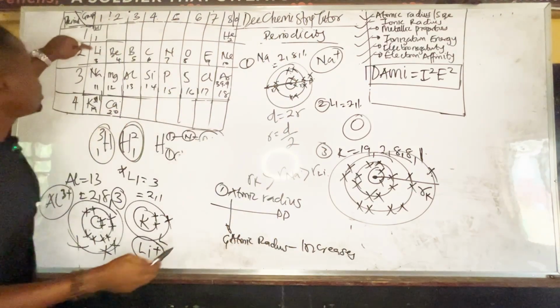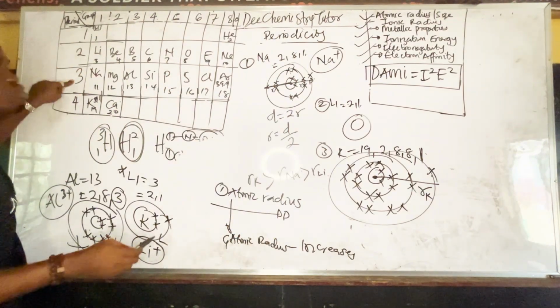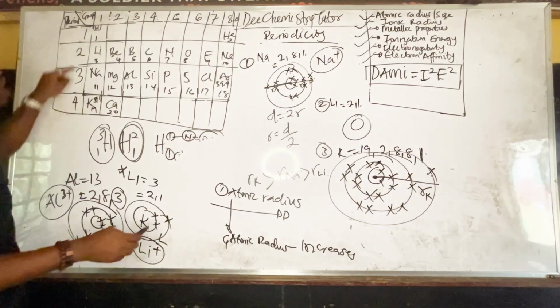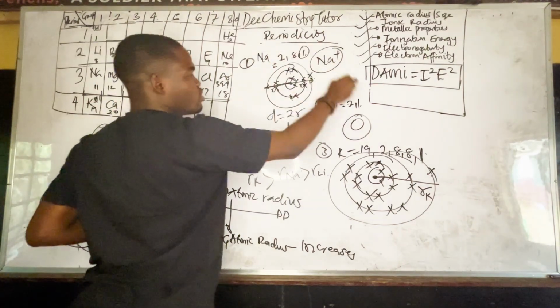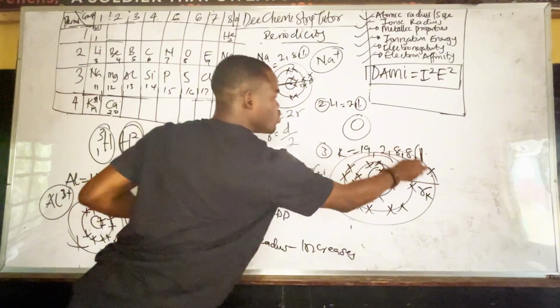Come and see. Lithium is in period 2. Sodium is in period 3. Potassium is in period 4. How do you know the group? What is at the outermost shell? These are the groups. Okay.